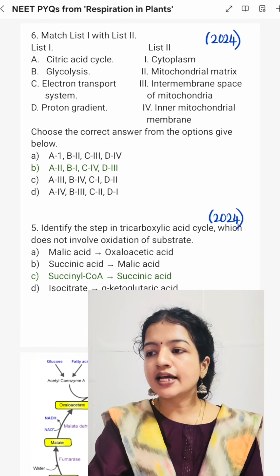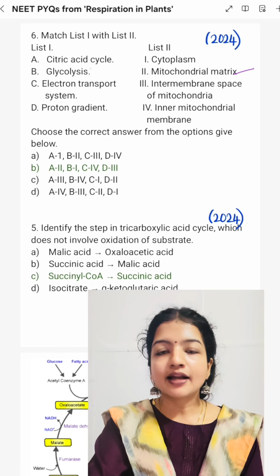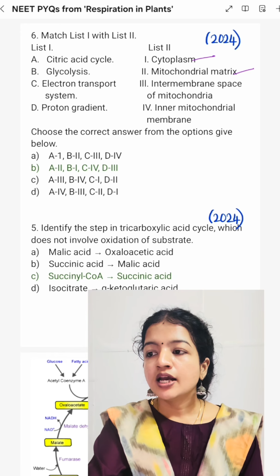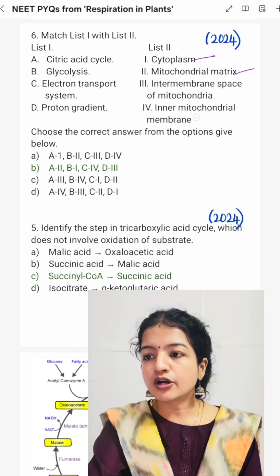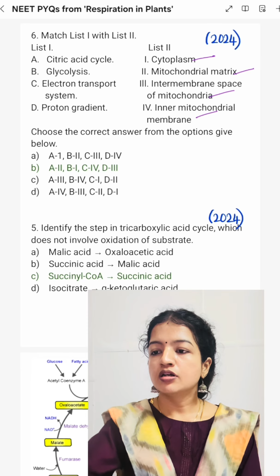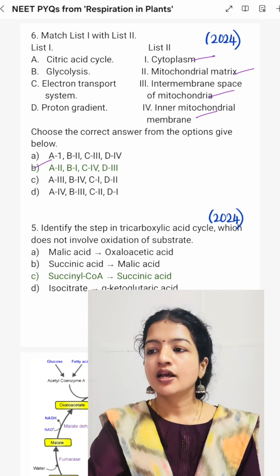Then match list 1 with list 2. So citric acid cycle takes place in mitochondrial matrix. Glycolysis takes place in the cytoplasm. Electron transport system takes place in the inner mitochondrial membrane. Proton gradient, intermembrane space of mitochondria. So option B, A2, B1, C4, D3 is the correct answer.